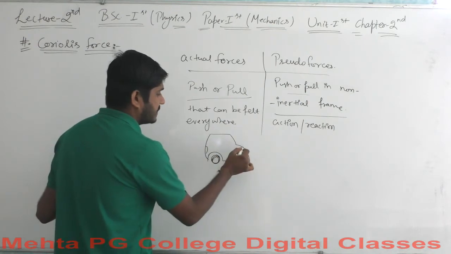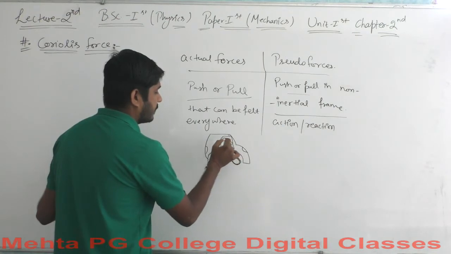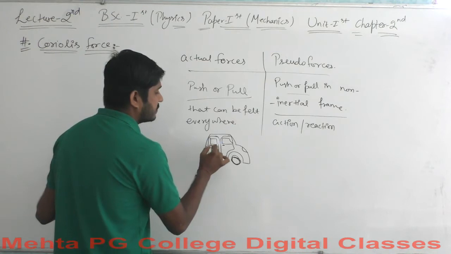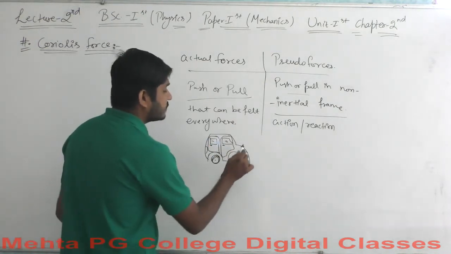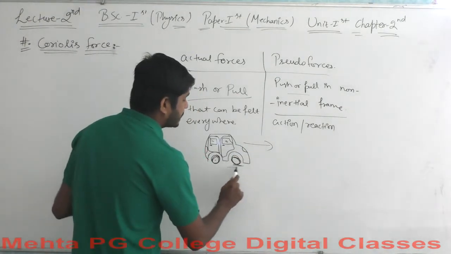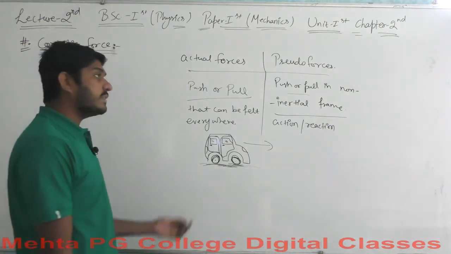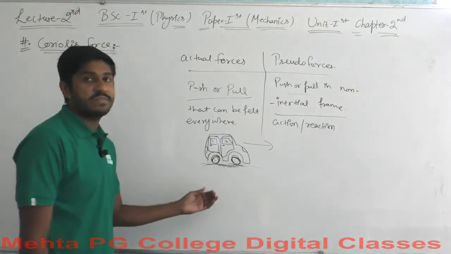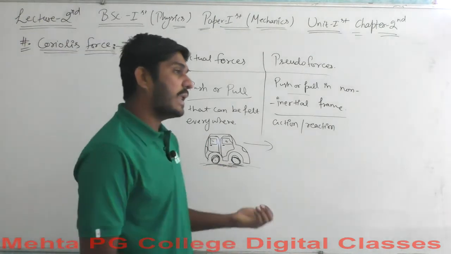Okay, this is a car here. I'm not so good at drawing, so imagine it yourself. This is a car that is moving in this particular direction. When you apply the brake, what will happen? The force which is rotating the tires will suddenly choke, and then the ground will apply its reaction force.